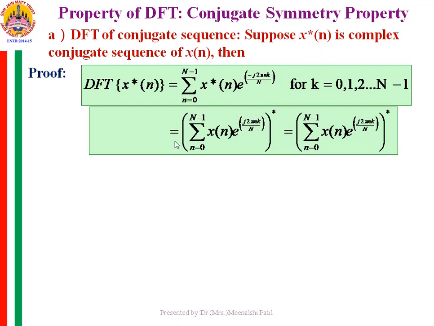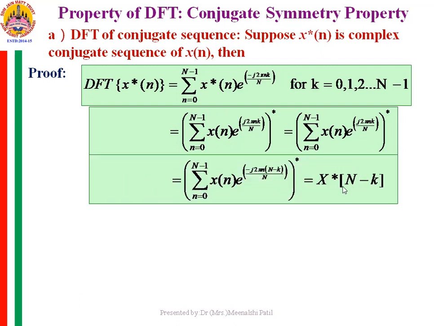Now here if you observe, this is x of k. This is not x of k, so you have to modify it and write this as a minus term and add an extra term. So I can rewrite this exponential term as e raised to minus j 2 pi n (N minus k) by N, and the conjugate of this. Now this is x of N minus k, so it is the conjugate of x of N minus k. If you want this to be x of k, the negative sign is required here.